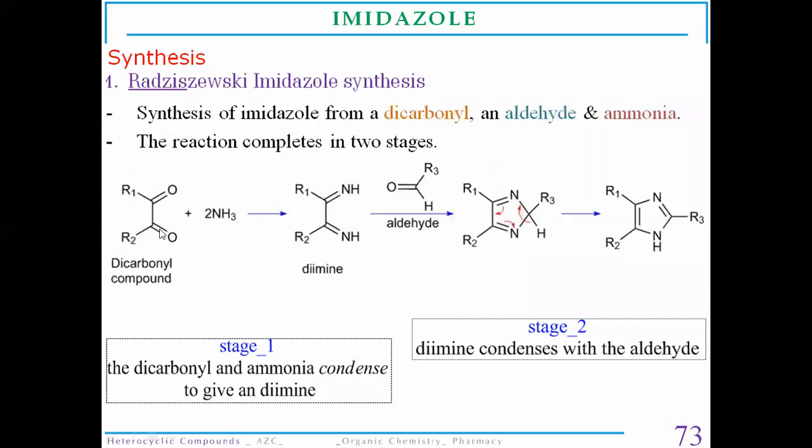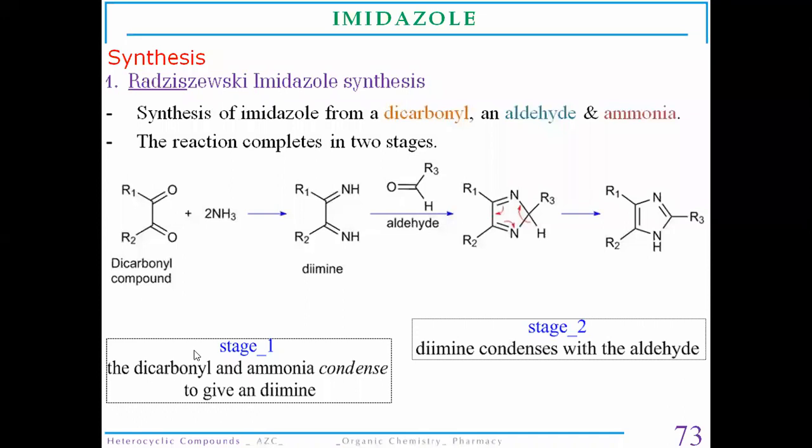We use a dicarbonyl compound as the starting material, which first reacts with ammonia to form a diimine derivative. This diimine derivative later reacts with an aldehyde to form the imidazole molecule. Basically, this is widely used and probably the most important synthetic route for the synthesis of imidazole.